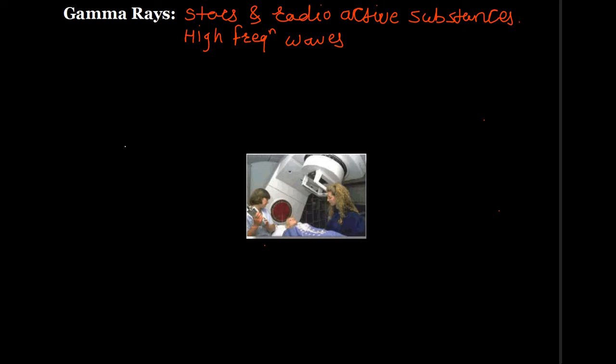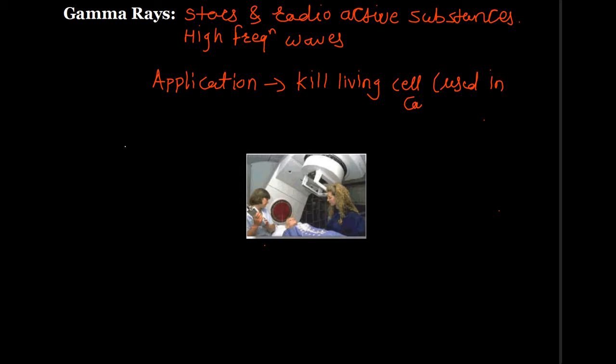Applications of gamma rays: gamma rays can kill living cells. They are used to kill cancer cells in cancer therapy, without having to resort to difficult surgery.